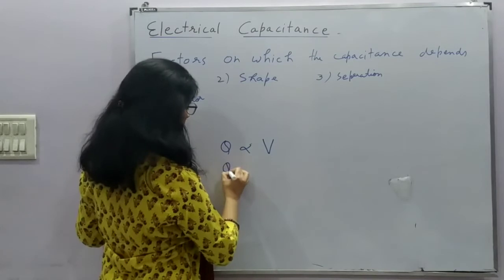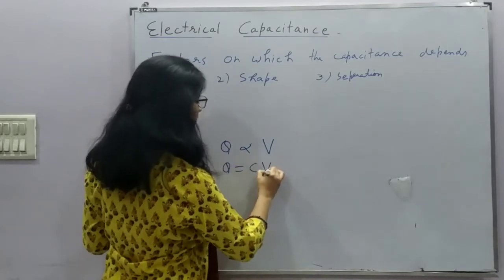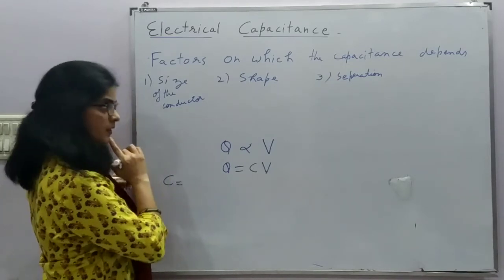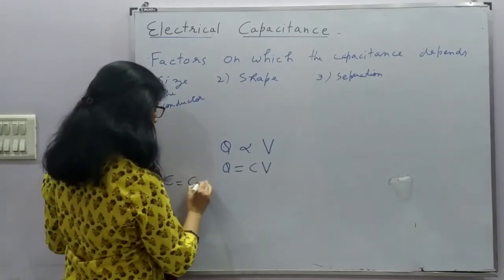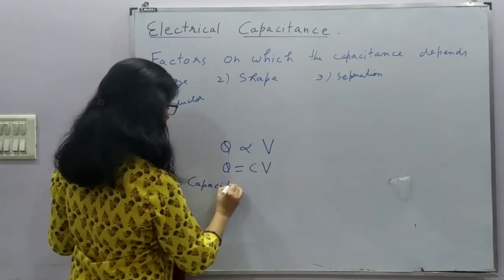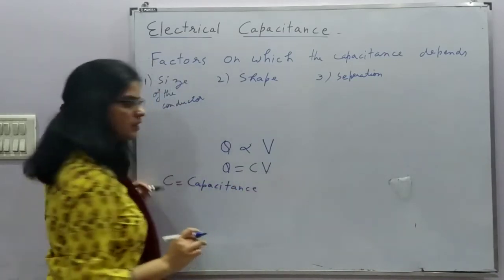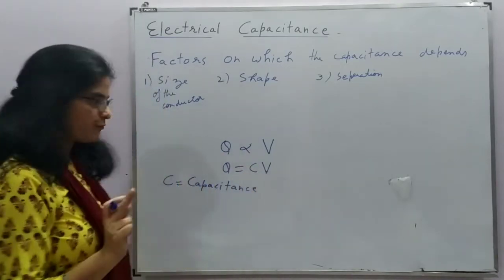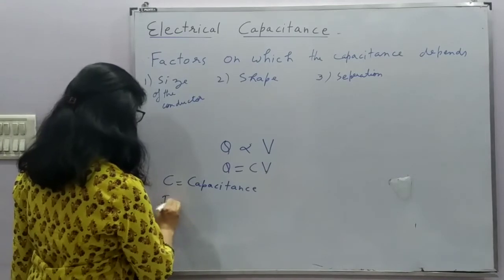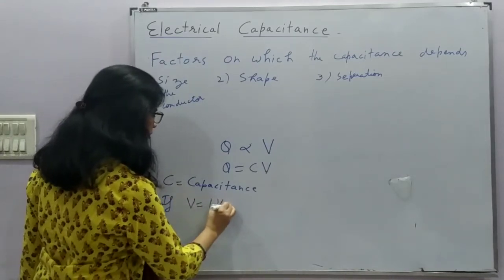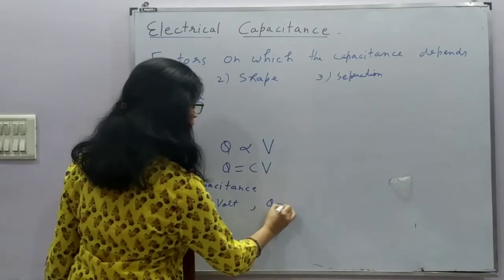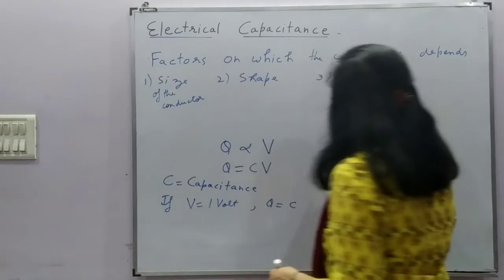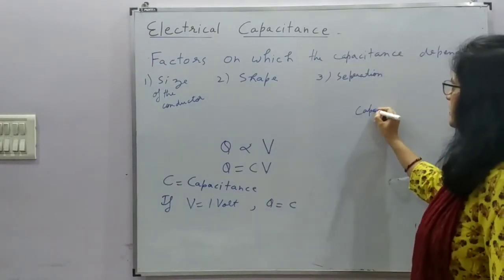So we can say Q is proportional to V, and if we remove the proportionality sign we get Q = CV, where C is a constant of proportionality that depends on these factors, and this is called the capacitance of the conductor, right? So if V is equal to 1 volt, Q is equal to C, right?